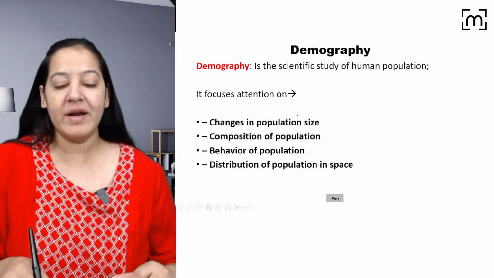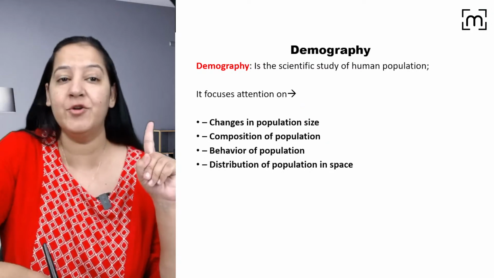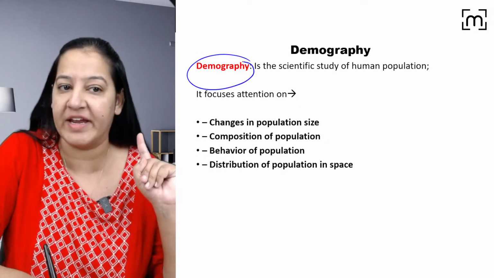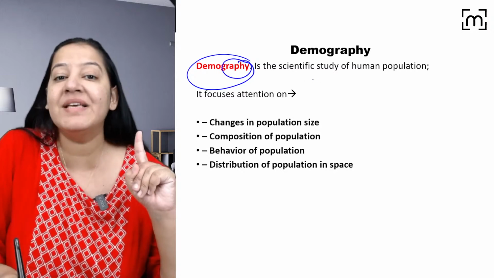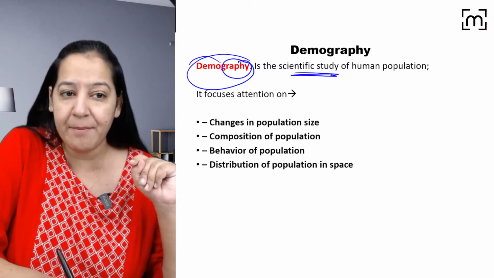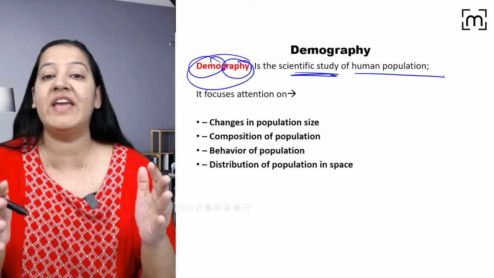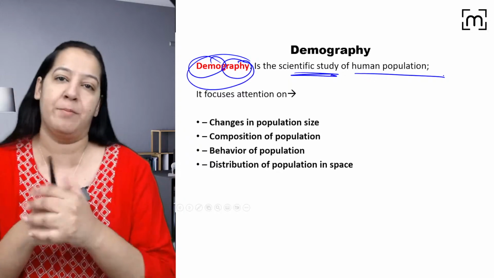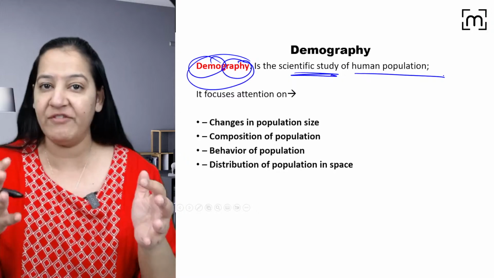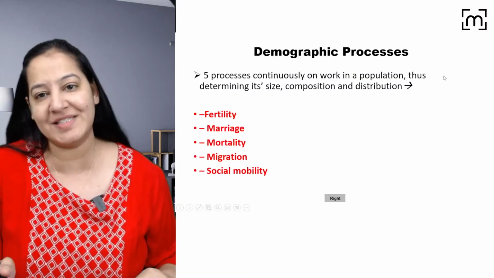Before understanding what is demographic cycle, you must understand what is demography. The term graphy means the scientific study, and demo means human population. So basically demography is the scientific study of human population.